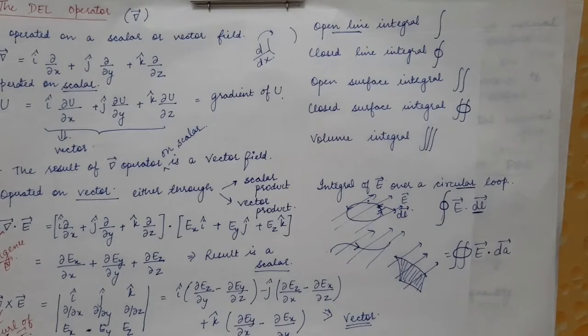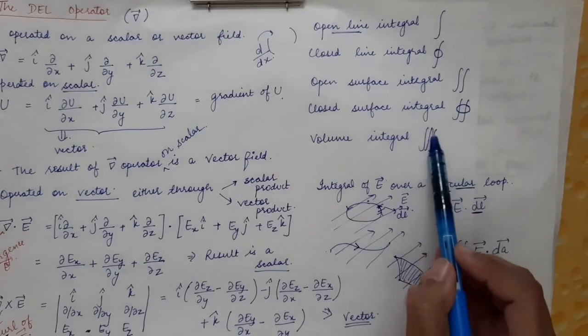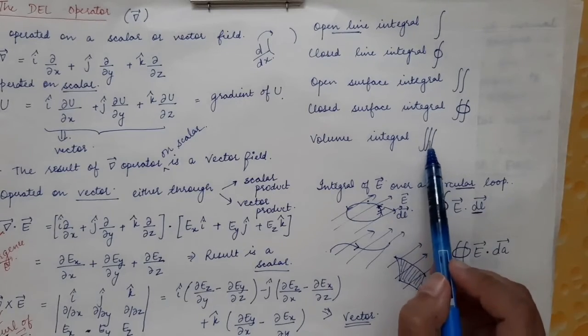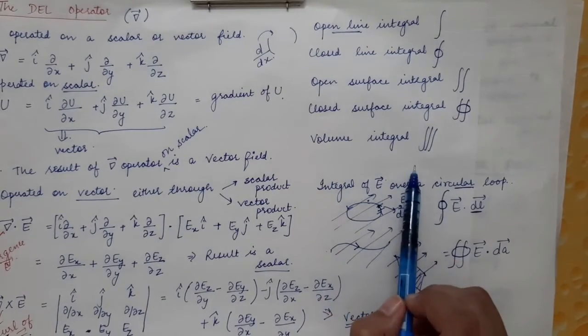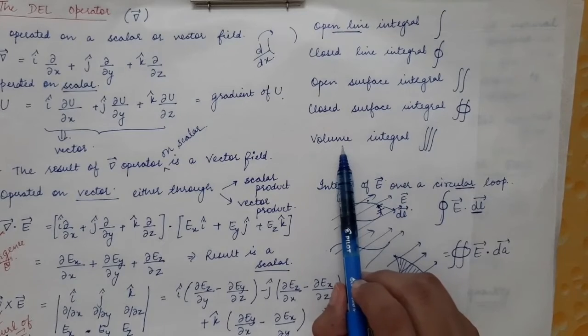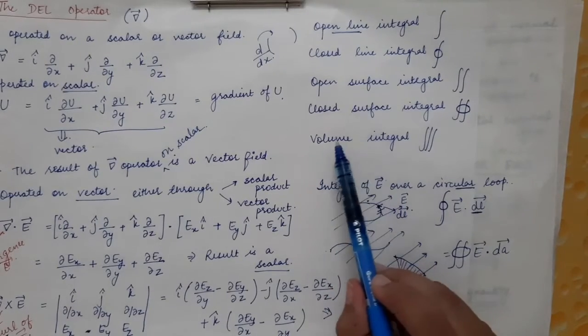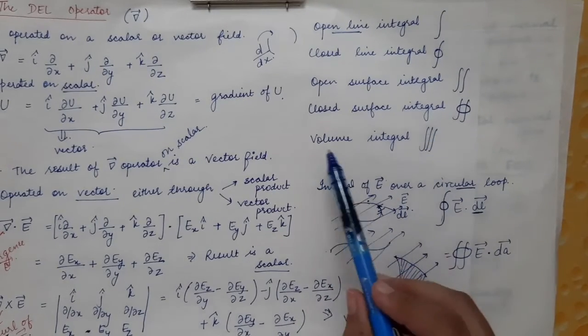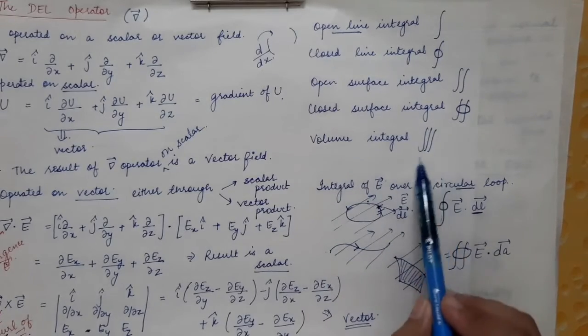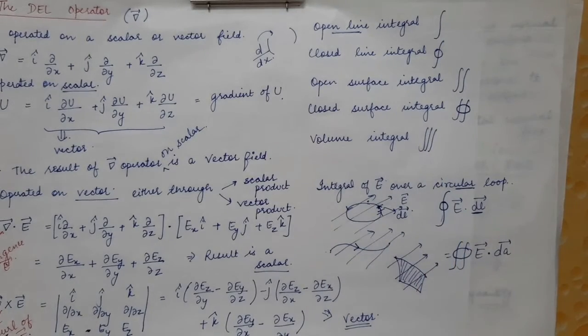Next is the volume integration. For volume integration there are three integrals used. Here there will be no closed volume integral, because we are talking about volume, and volume in itself is a closed quantity. So the volume integral is simply represented by three integrals.